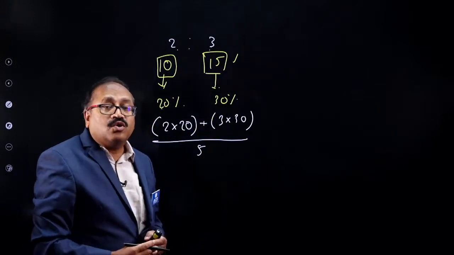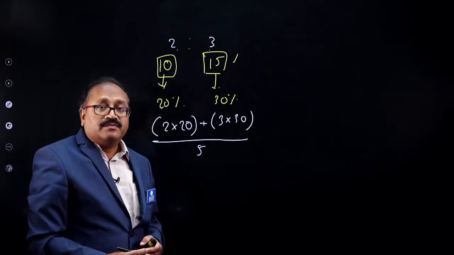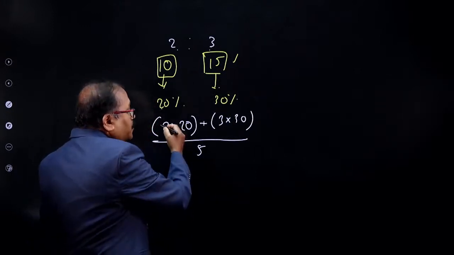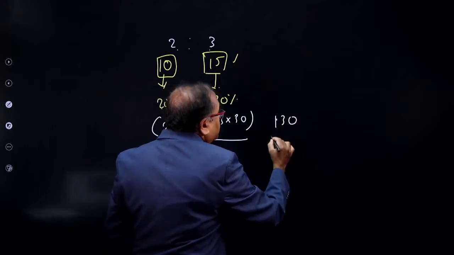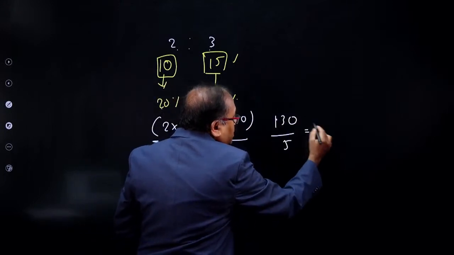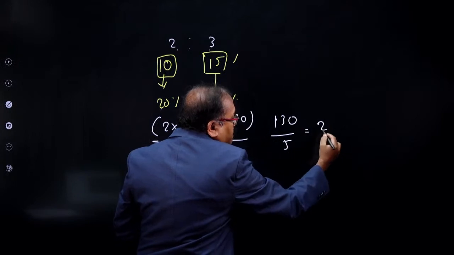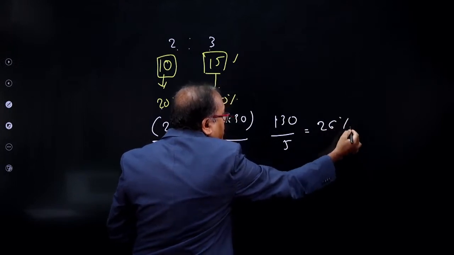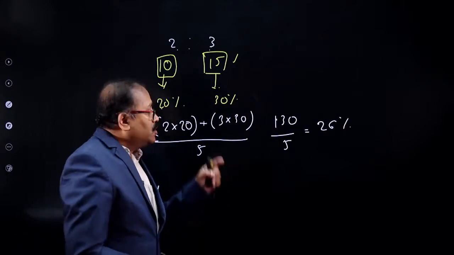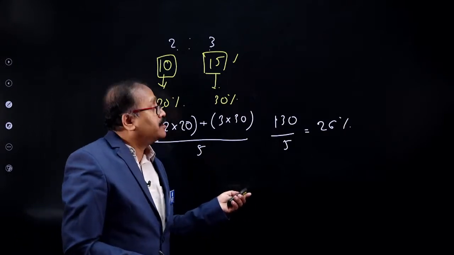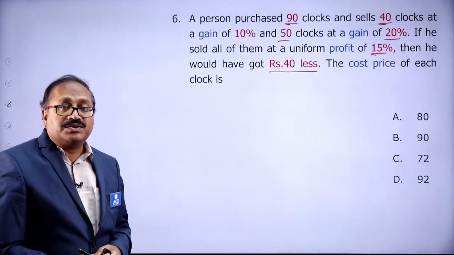That will give you the overall profit percentage. In this case, that is 40 and 90, which comes to 130 divided by 5. So I get an overall 26% profit. If you know this part, you will be able to answer this question.